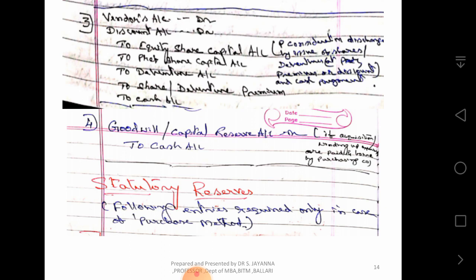If it becomes necessary to carry forward the statutory reserves of the transferor in the books of the transferee for legal compliance, it is accounted by debiting amalgamation adjustment account and crediting statutory reserve account. Amalgamation adjustment account debit to statutory reserve account.